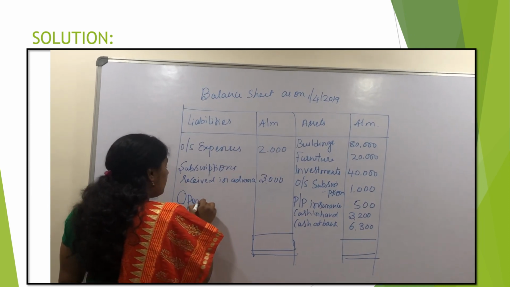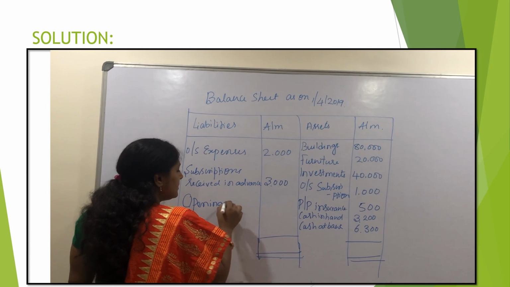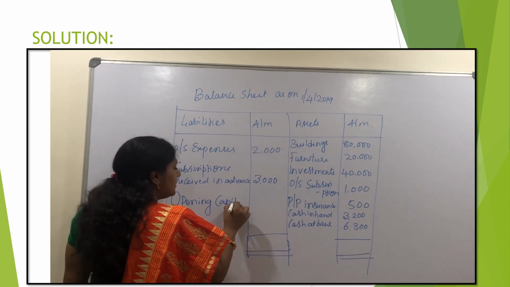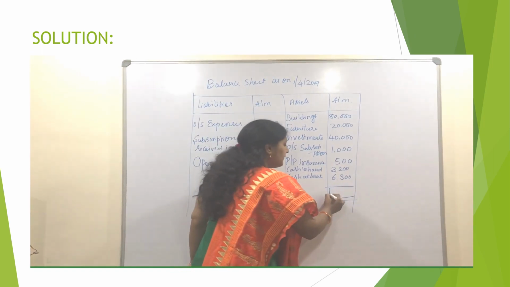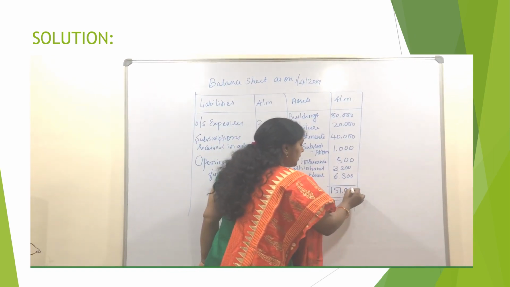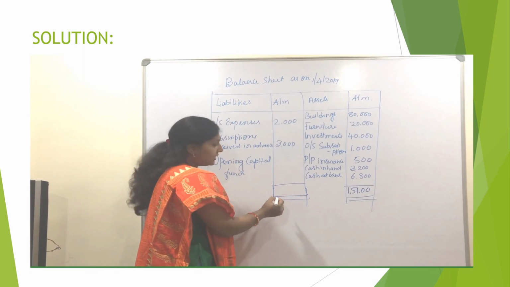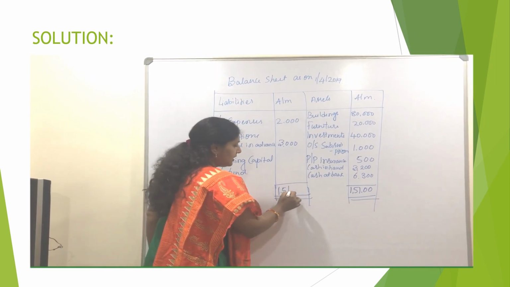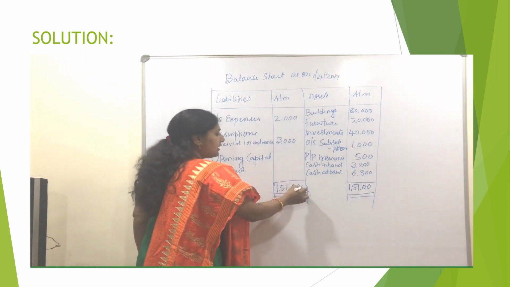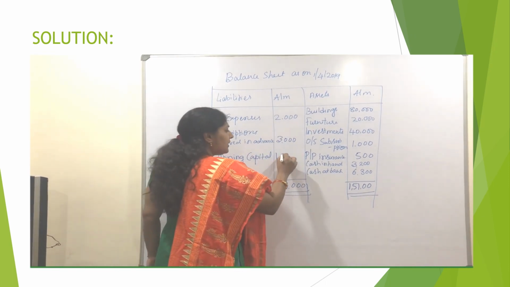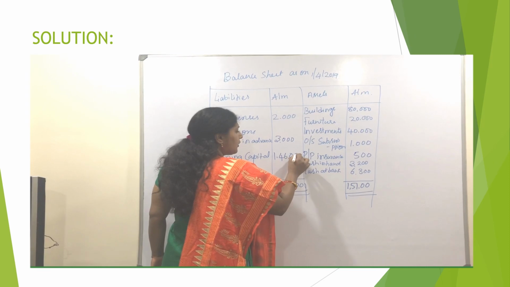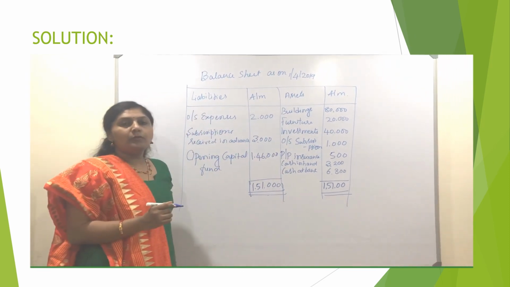So here we have calculated the opening capital fund. 1,51,000 is the total of assets. The same total I am writing on the other side. After reducing the balance of liabilities from this, the balance of opening capital fund is 1,46,000. Hope it is clear to you.